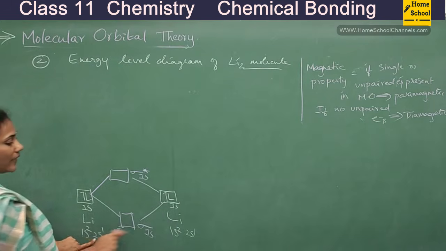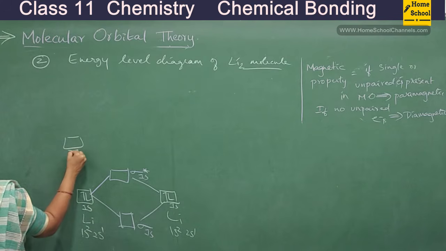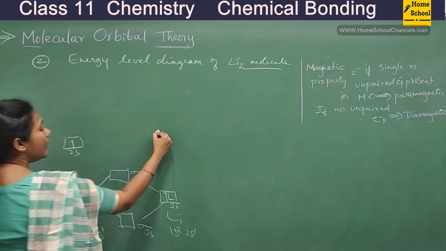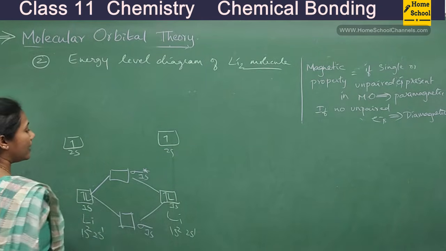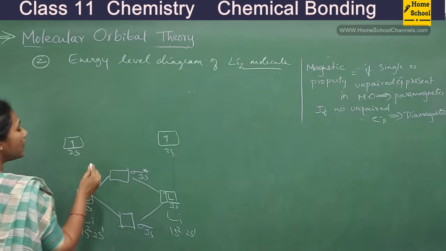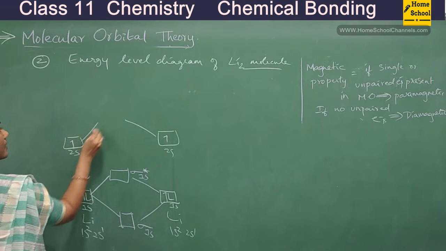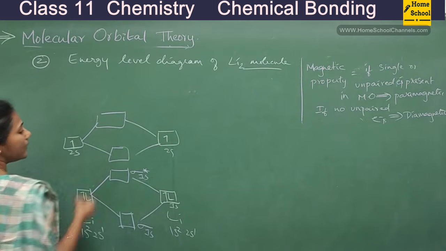Now 2s will combine with 2s. This is the 2s orbital of this lithium, which has 1 electron, and the 2s orbital of the other lithium, which has 1 electron. When these two atomic orbitals combine, what is our concept? When 2 orbitals combine, you get 2 new molecular orbitals.